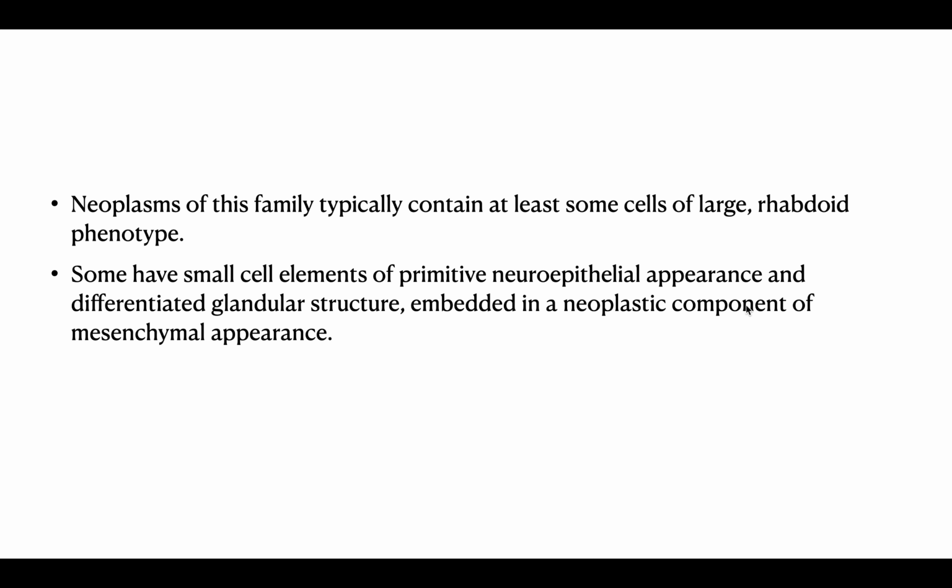Neoplasms of this family typically contain at least some cells of large rhabdoid phenotype. Some have small cell elements of primitive neuroepithelial appearance and differentiated glandular structure embedded in a neoplastic component of mesenchymal appearance.